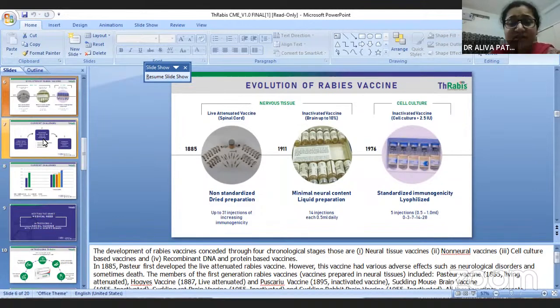Some current challenges are there due to compliance. Compliance is very minimal due to multiple doses, like four doses. Many Vero cell culture vaccines are given in four doses, on day 0, day 3, day 7, day 28, and for purified chick embryo cell, duck embryo cell or human diploid cell culture vaccines, we need to give 5 injections. So in spite of the availability of these vaccines, why did some 20,000 deaths occur? Maybe due to non-compliance. Compliance is very difficult over up to 1 month.